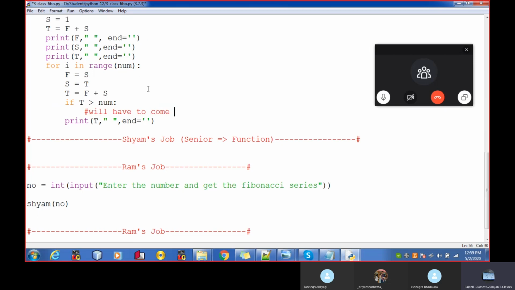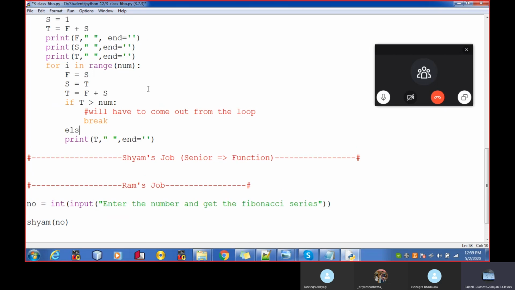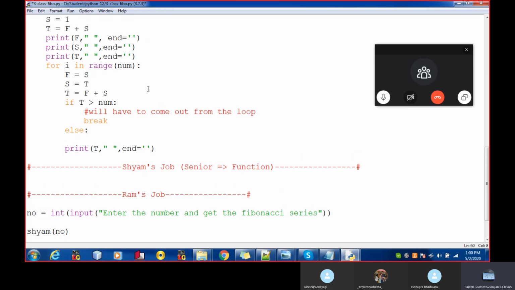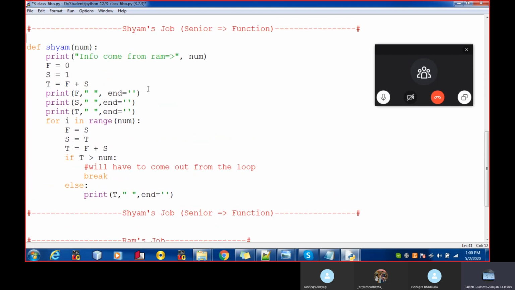I'll write here break. If my t is not greater than the number, it means it is less than the number, then I will show the value of t. Let's run the program again.